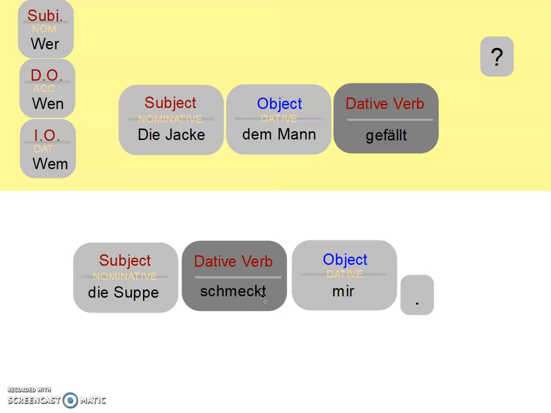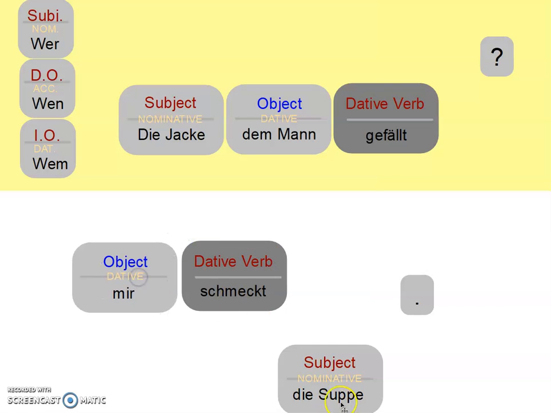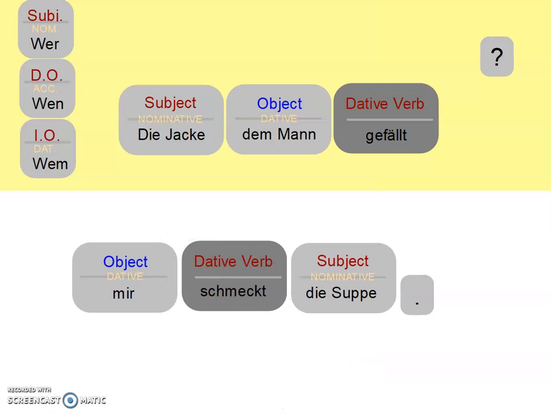Die Suppe schmeckt mir. But a lot of times when you hear it in German, you'll hear it this way. Mir schmeckt die Suppe. And this still means the same thing. It's just in a little bit of a different order. Mir schmeckt die Suppe. And it might sound funny to you because we're not starting with ich, or nominative subject in the sentence. But this is more common in German when we use dative verbs to start with that object first.